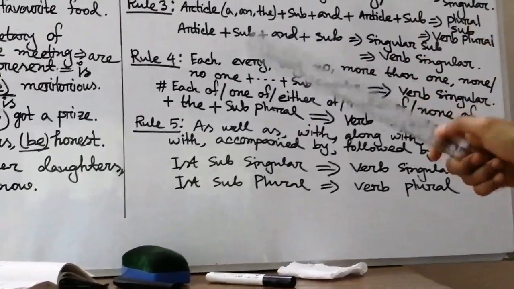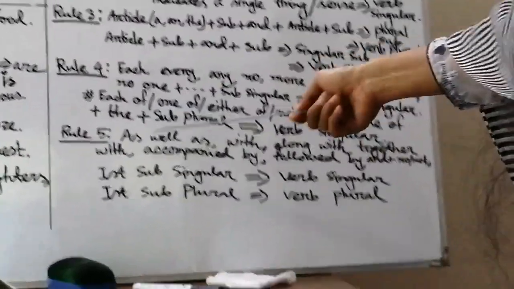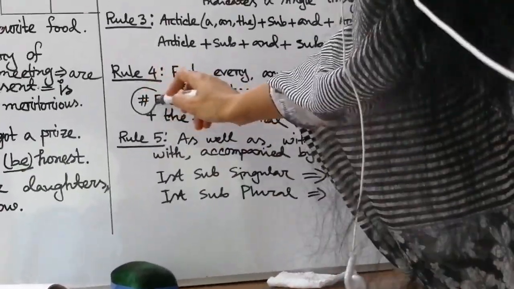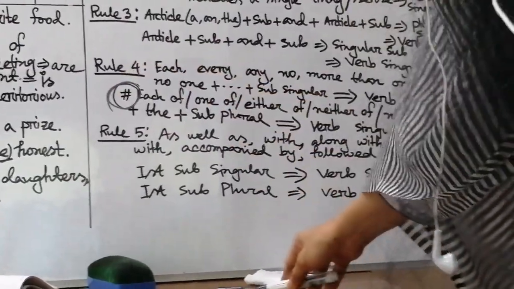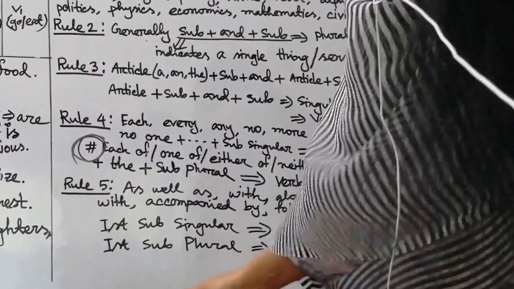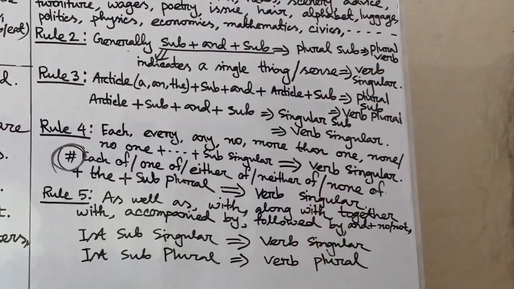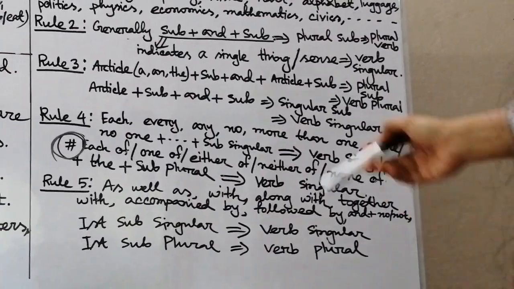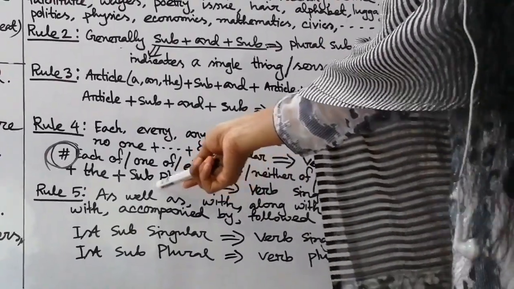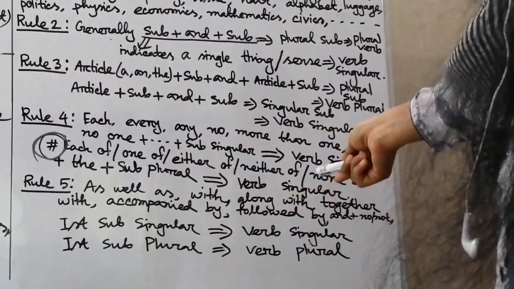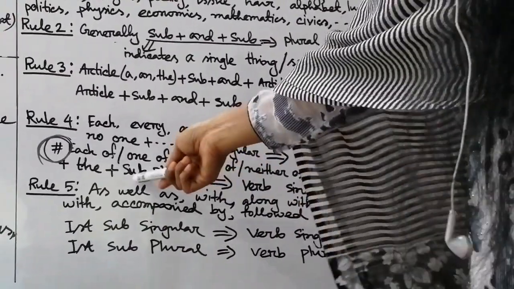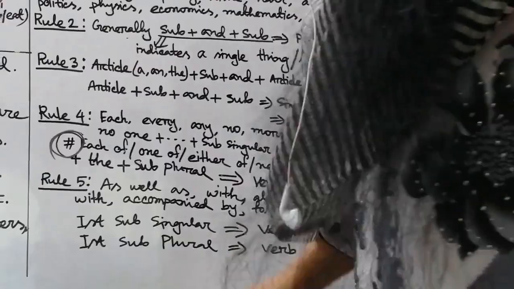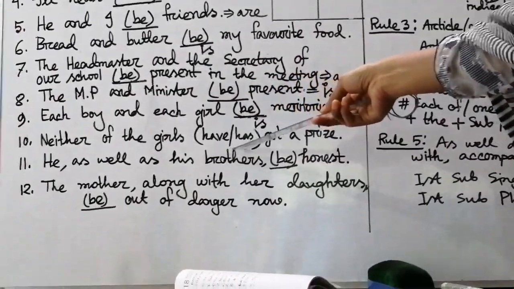But my dear students, mark it, it's a very important rule, and it's confusing too. Sometimes it may make you confused, so you have to learn this rule very attentively and very carefully. Each of the, none of the, one of the, either of the, plus a plural subject. You have to use a plural subject, but our verb will be singular. Though our subject is plural here, our verb will be singular. That is, neither of the girls has got a prize.